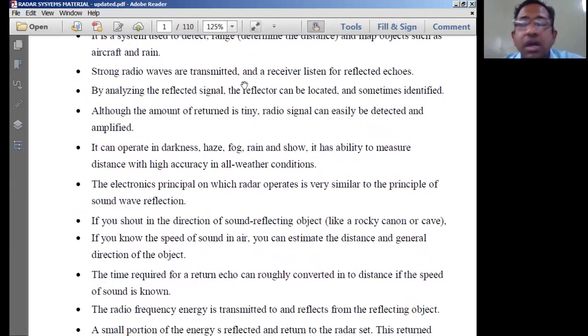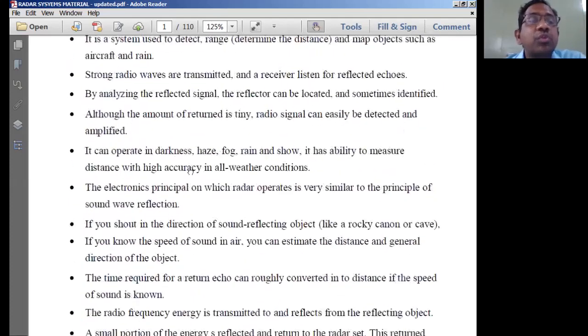Now, one of the things which is very important here is that strong radio waves need to be transmitted. That means the power which we normally use to transmit a radio wave should be very high. Therefore, it is called strong radio waves. It means high power waves have to be transmitted, because these waves are going to travel to a far away distance. Therefore the energy which we normally use to transmit the signals is going to be very high.